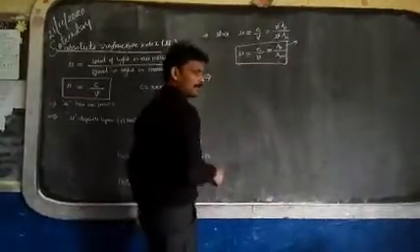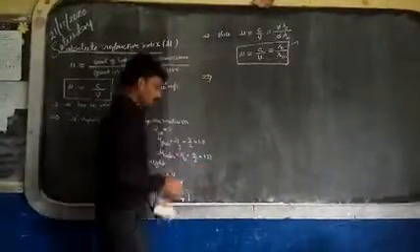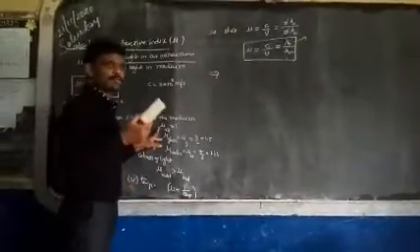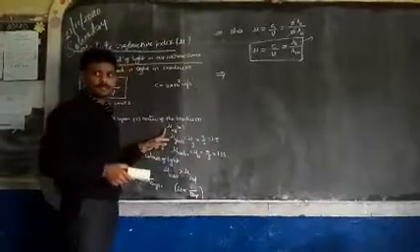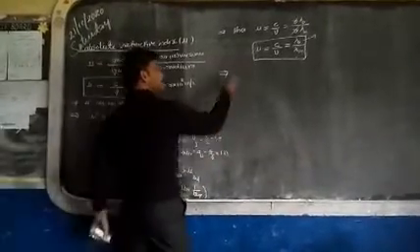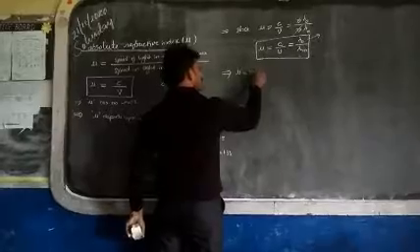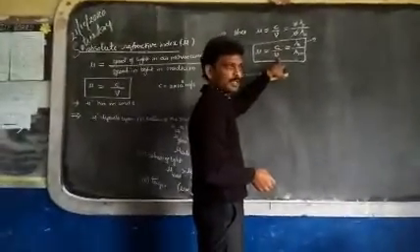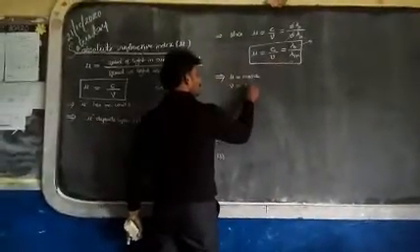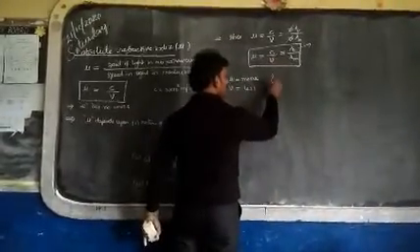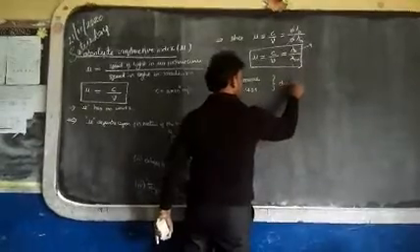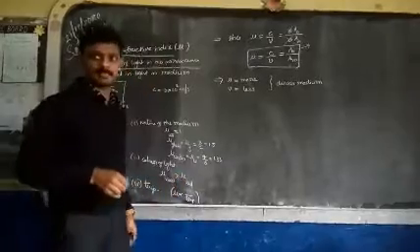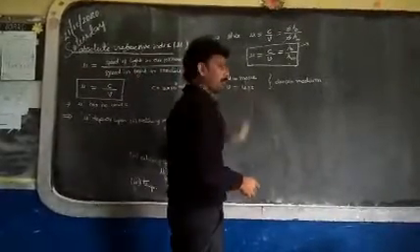Listen to me. Here, if you consider any two media, one is having a more mu value, another one is having a less mu value. So for the medium having more mu, what about the velocity? Less. Speed of light is less. This type of medium is known as a denser medium, remember. It is called an optically denser medium. The exact words are optically denser medium. Very, very important words.